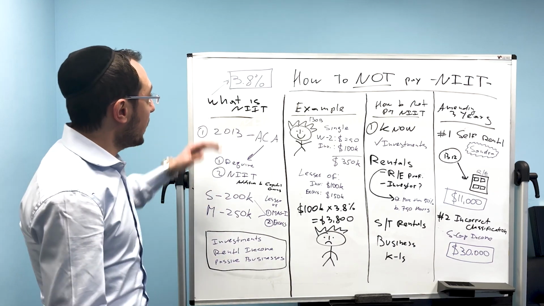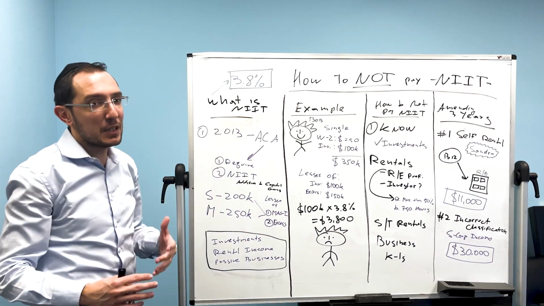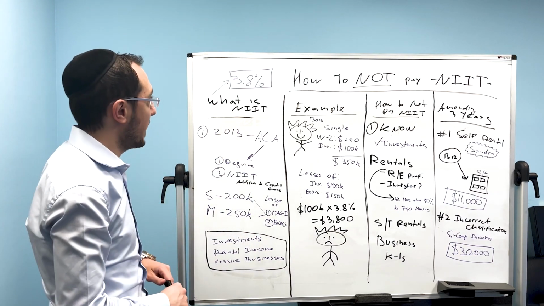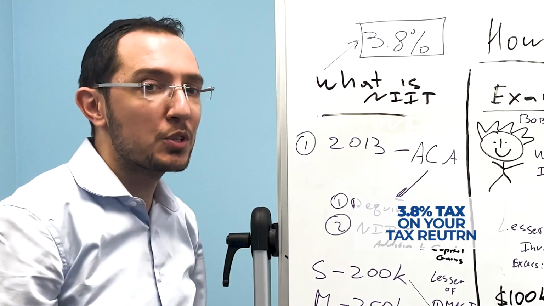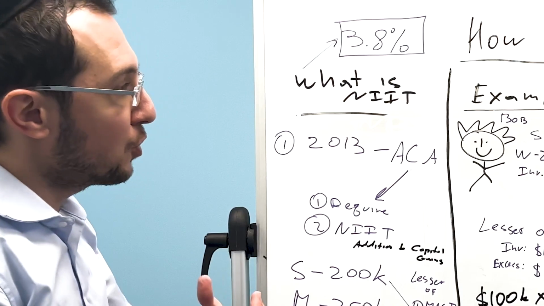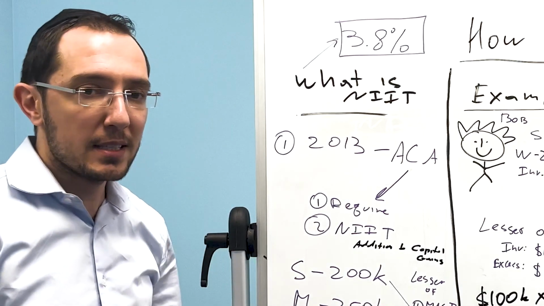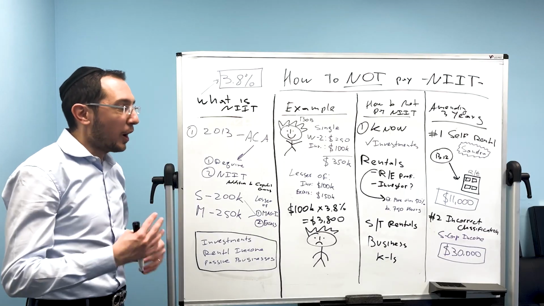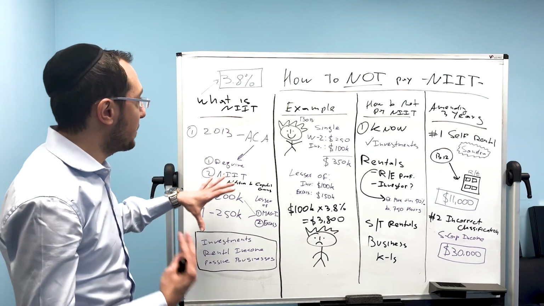Now, what is a NIT? NIT stands for Net Investment Income Tax. It is a 3.8% tax on your tax return. Now, in order for you to know why you're paying this tax, we really have to understand the background of it.